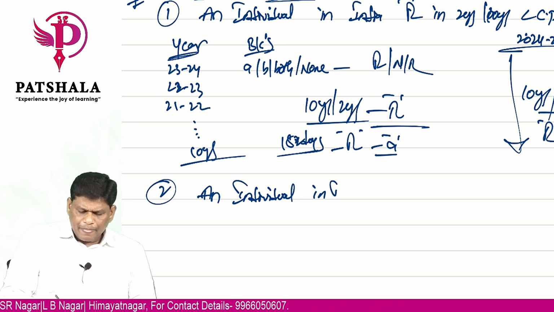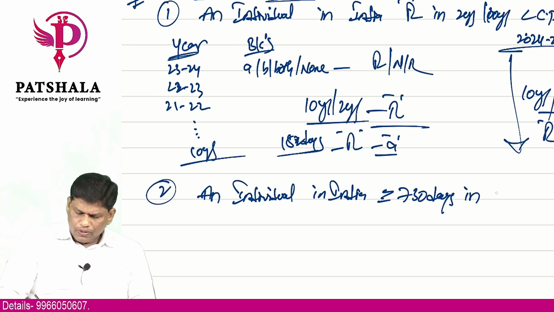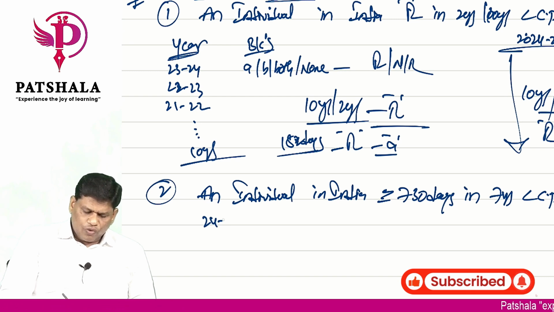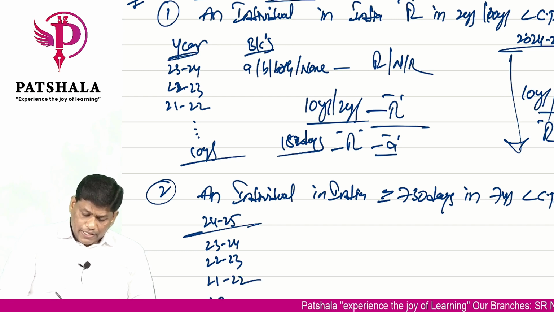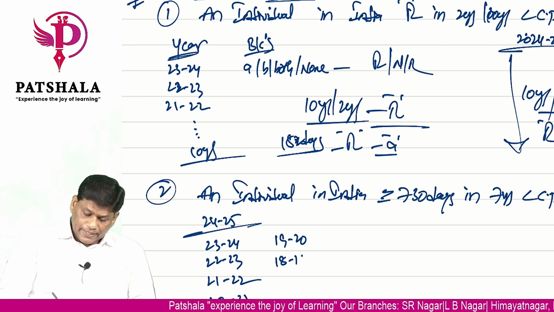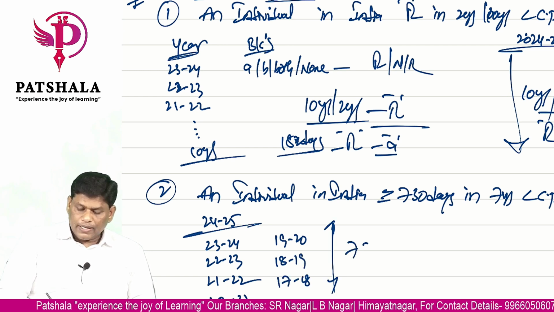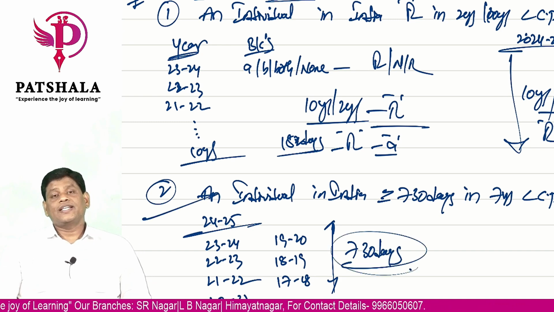Then coming to the second additional condition, it says an individual should be in India at least for a period of 730 days or more in the 7 years preceding the current previous year. 24, 25 is the current previous year, leave it. 23, 24, 22, 23, 21, 22, 20, 21, 4 years. 19, 20, 18, 19, 17, 18, 7 years. In these 7 years total, you should be in India at least for a period of 730 days. Then your second condition is satisfied.